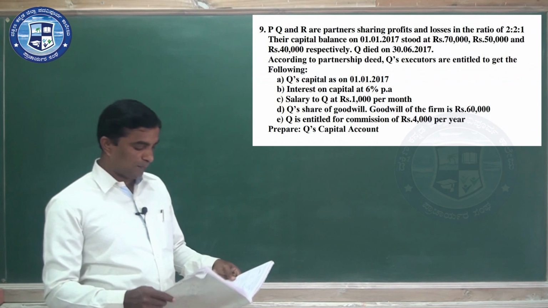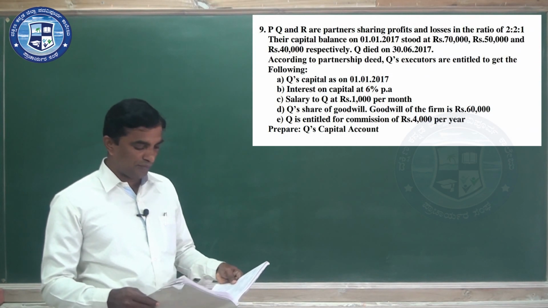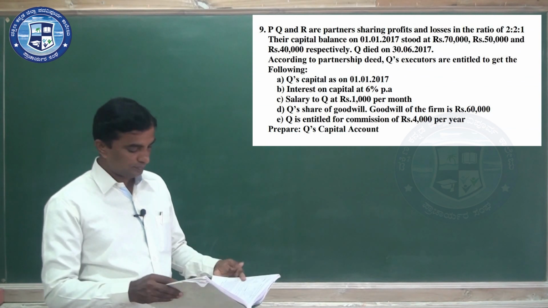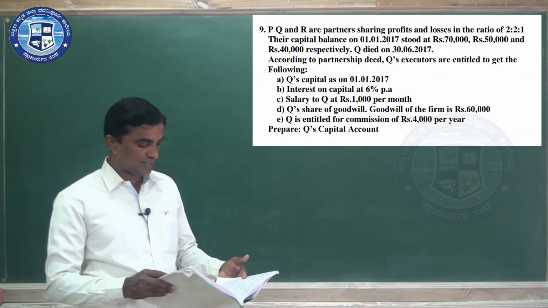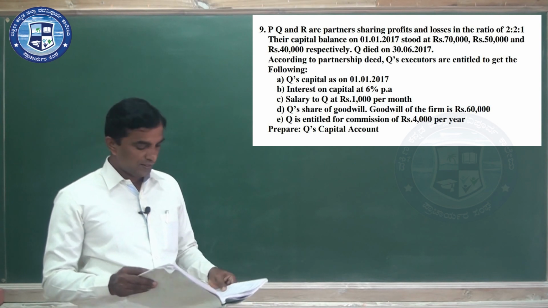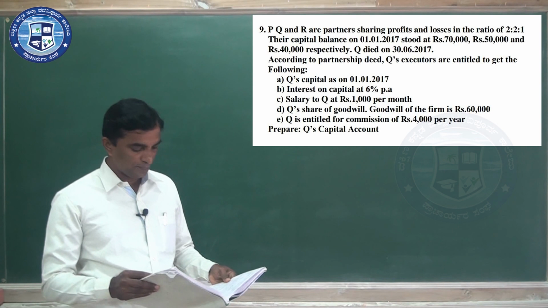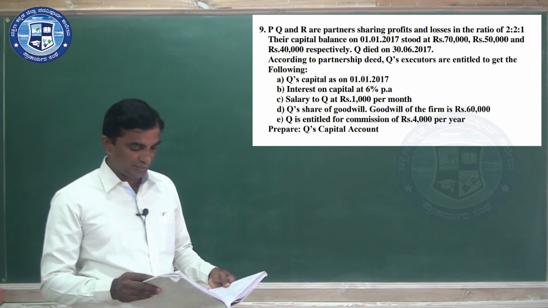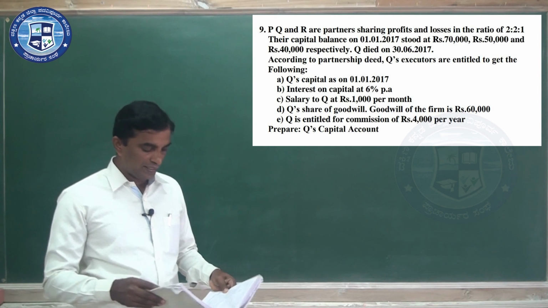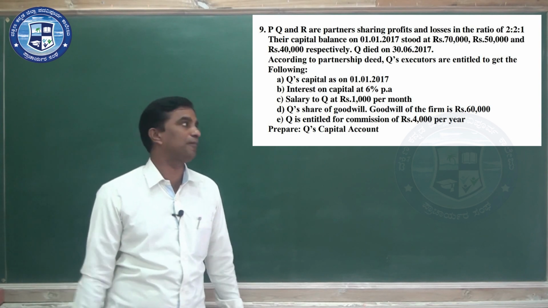P, Q and R are partners, sharing profits and losses in the ratio of 2:1. Their capital balances on 1/1/2017 stood at 70,000, 50,000 and 40,000 respectively. Q died on 30/6/2017.